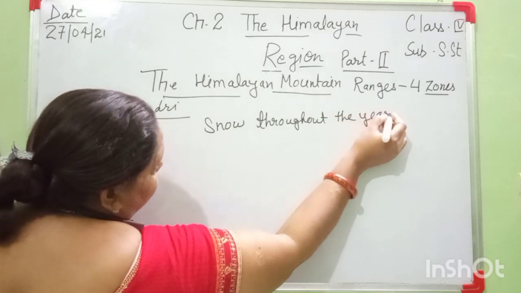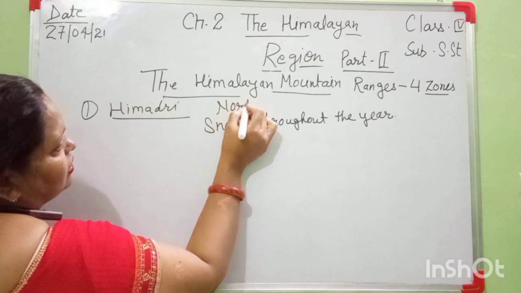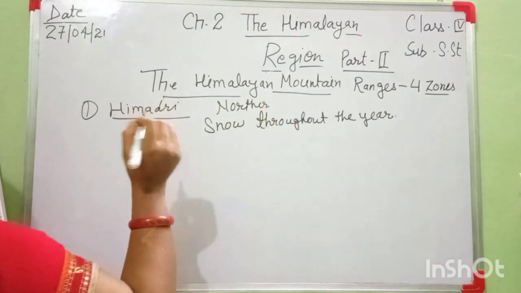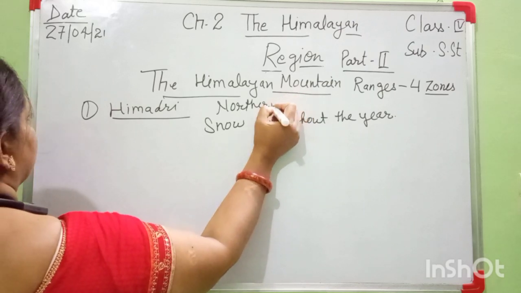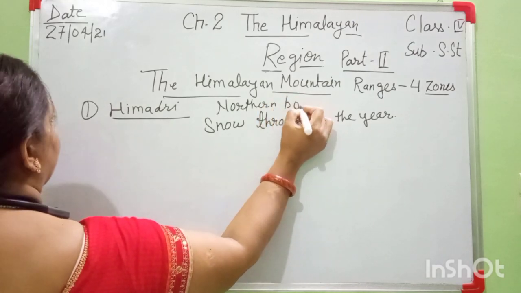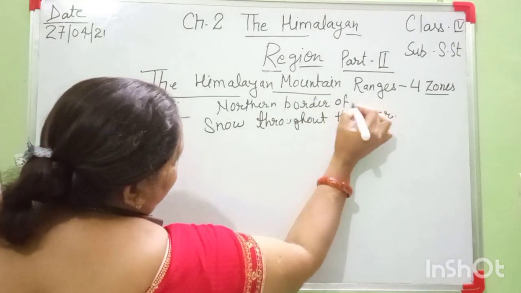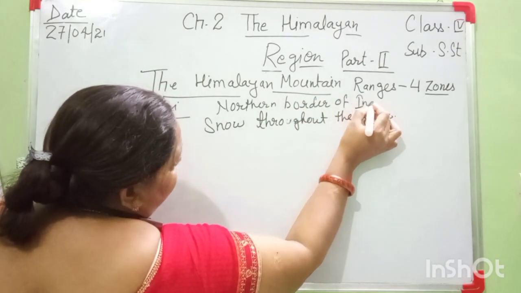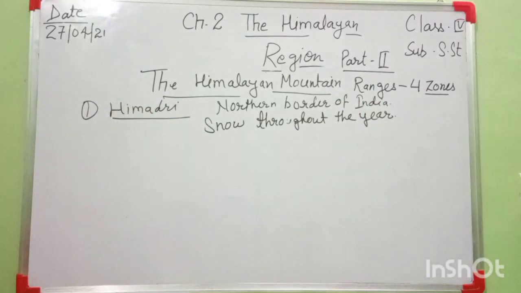Understand? And this is the northern border of our country India, northern border of India. Okay, these 2 points are very important.